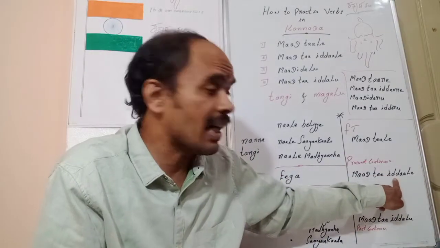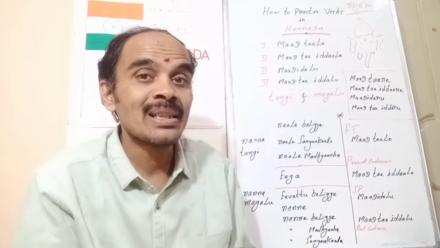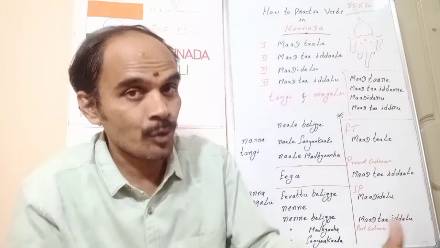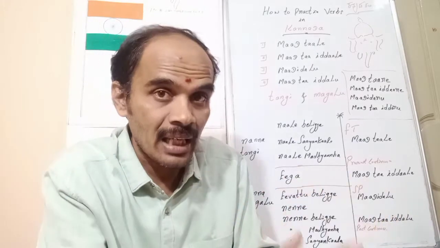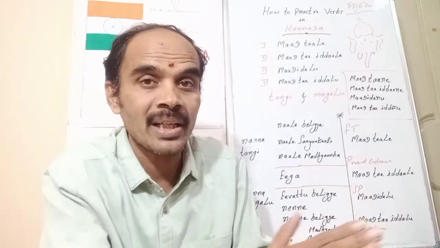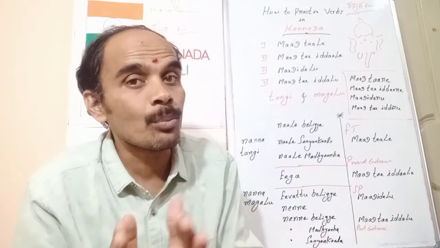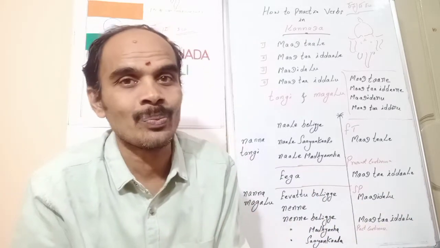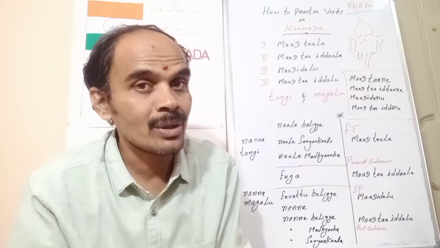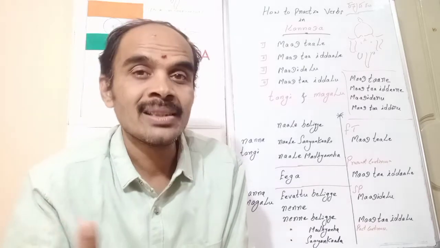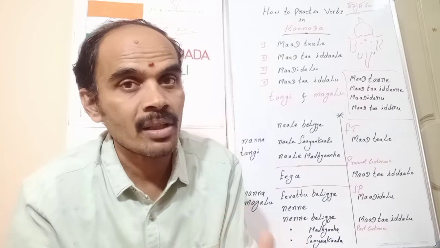And iddaaLe we can use only for the female, that is she is available. So ನನ್ನ ಮಗಳು ಈಗ ಮನೆಯಲ್ಲಿ ಇದ್ದಾಳೆ, that means my daughter is at home now. ನನ್ನ ಮಗಳು ಈಗ ಆಫೀಸ್ನಲ್ಲಿ ಇದ್ದಾಳೆ. So now my daughter is in the office.